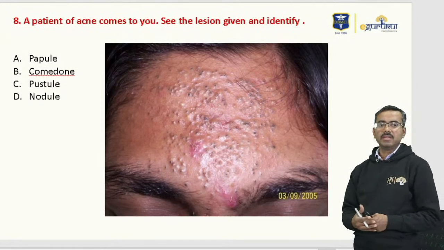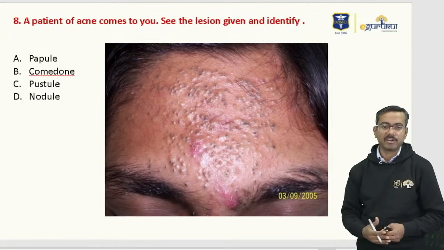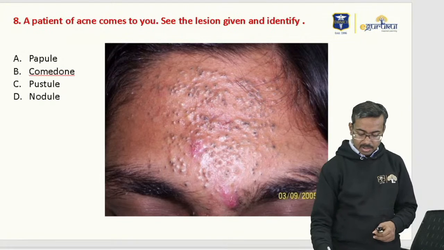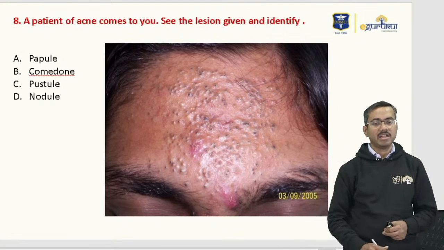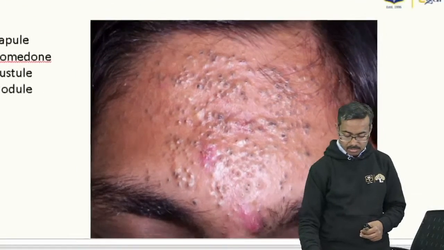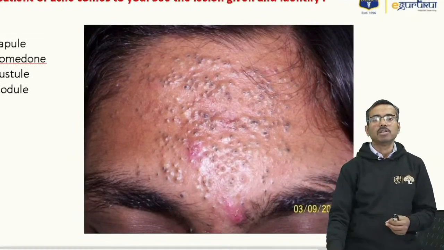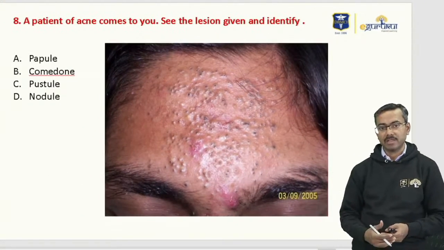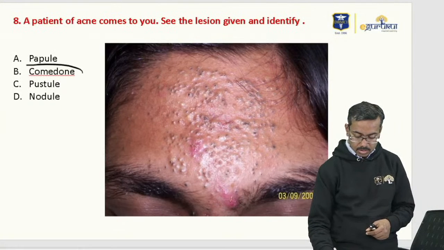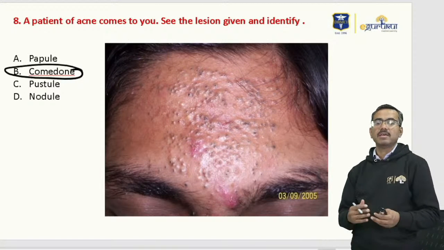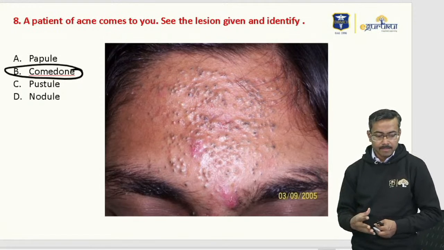This again, I think this was also asked, though again the image might be different to what was asked. A patient of acne comes to you, see the lesion given and identify. Now what students told me was there was a comedone image which was given, so I'm assuming they are right when they communicate to me like that. So the comedone is a blackhead.